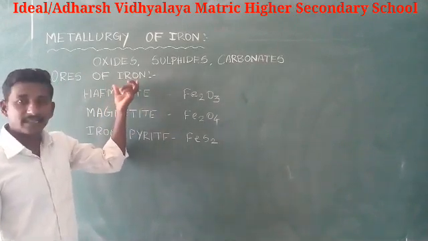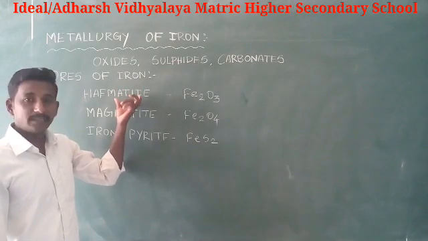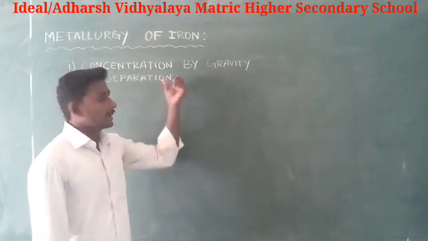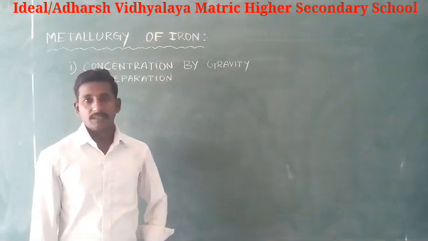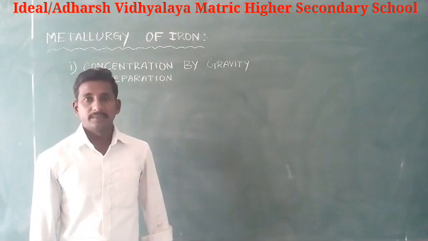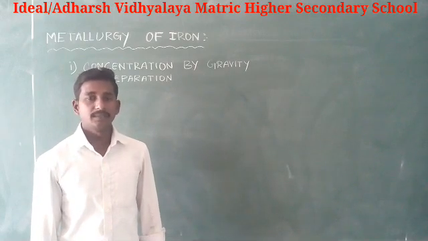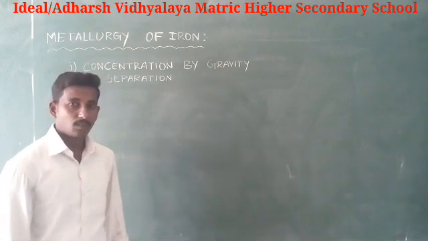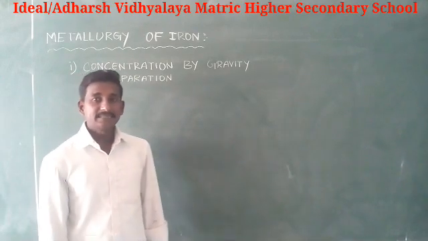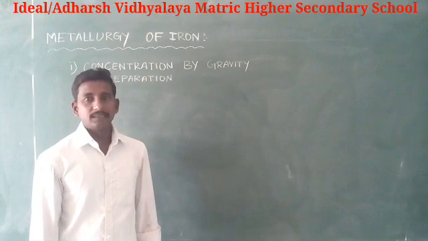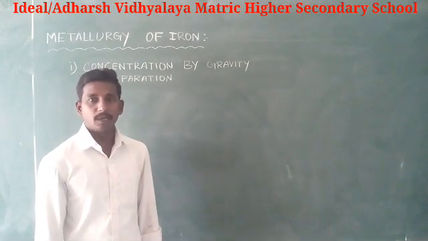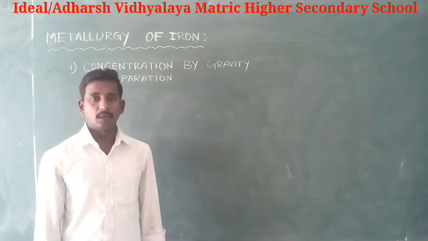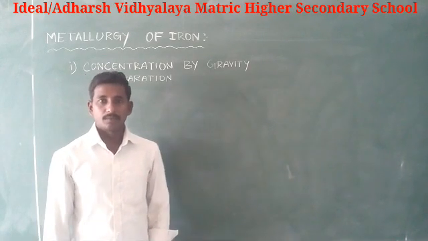The extraction of iron from haematite involves the following steps. First step is concentration by gravity separation. In this process, the powdered ore is washed with a stream of water. When washing the ore, the lighter sand particles and other impurities are washed away, and the heavier ore particles settle at the bottom.